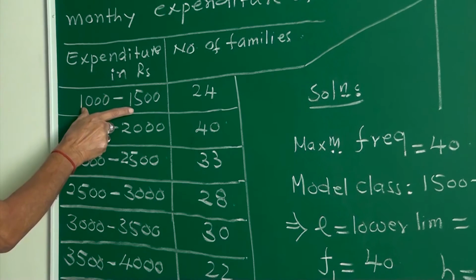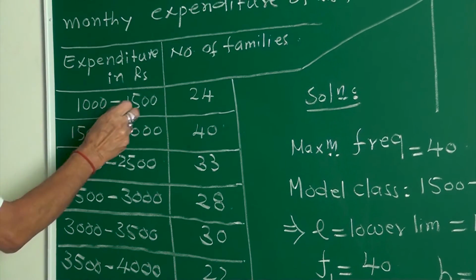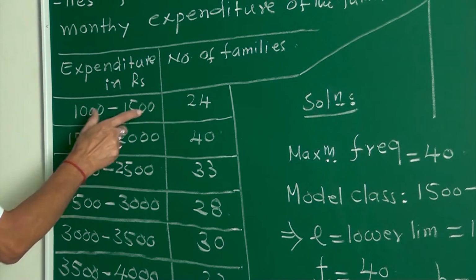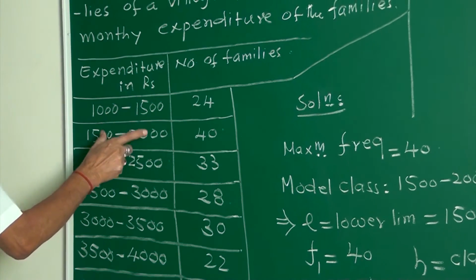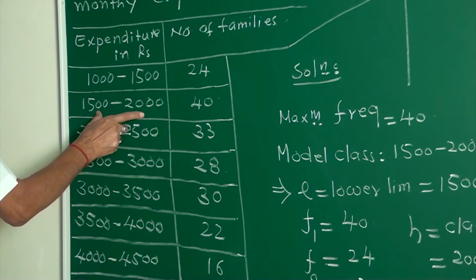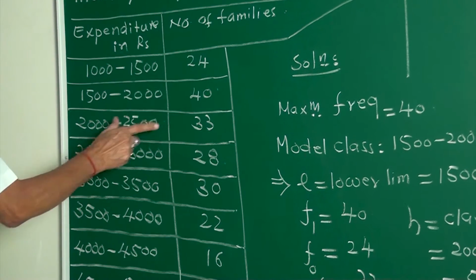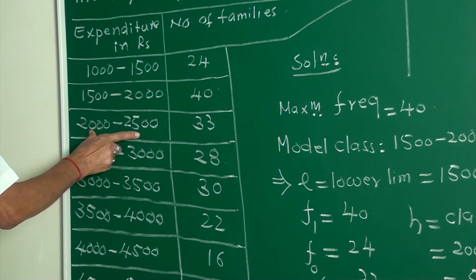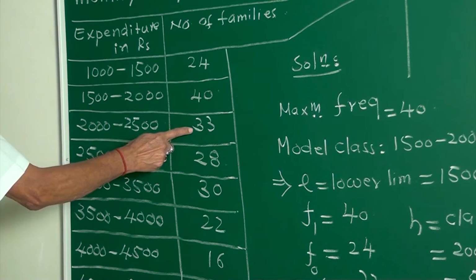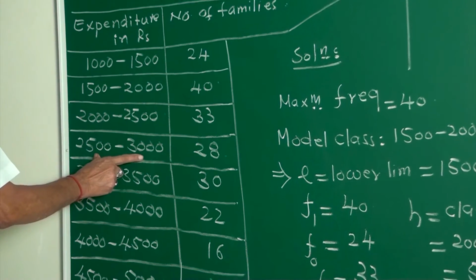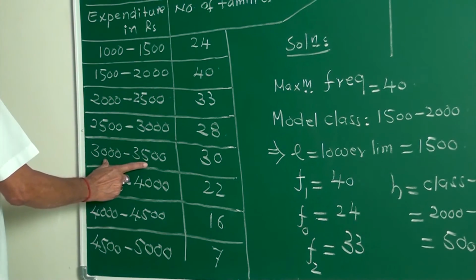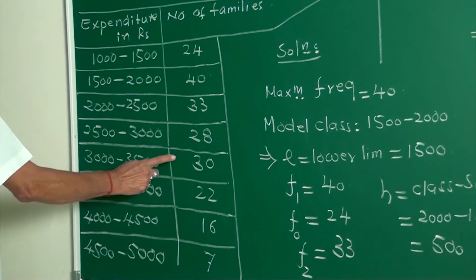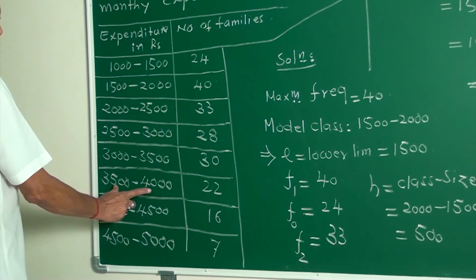Expenditure between 1000 to 1500: there are 24 families spending monthly. Between 1500 to 2000, there are 40 families. Between 2000 to 2500, 33 families. Between 2500 to 3000, 28 families. Between 3000 to 3500, 30.